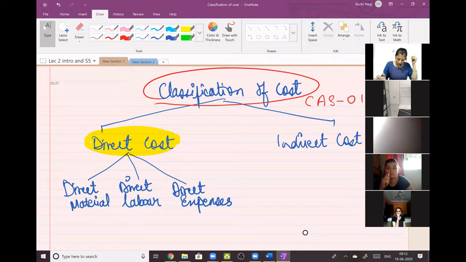Let me check. Now see, am I audible? Am I audible now? Screen share is visible. I am visible. Okay, fine.